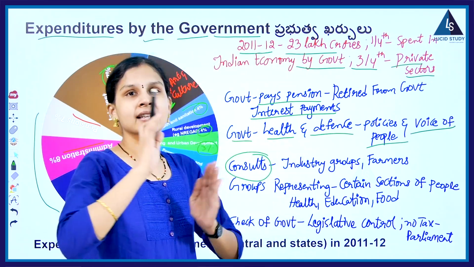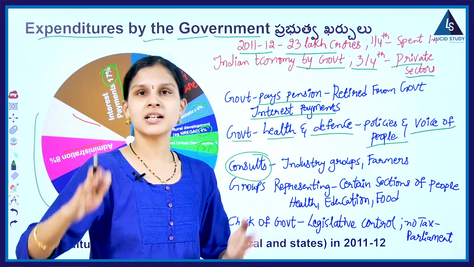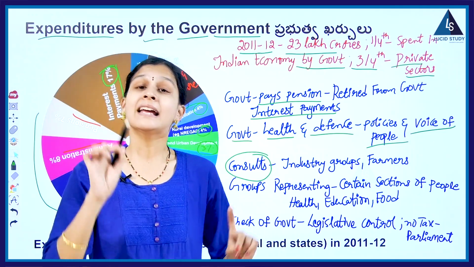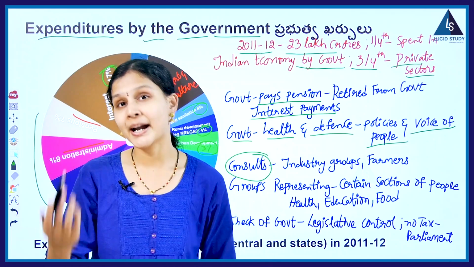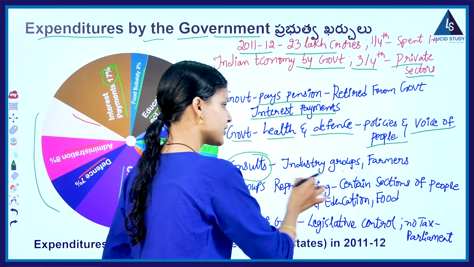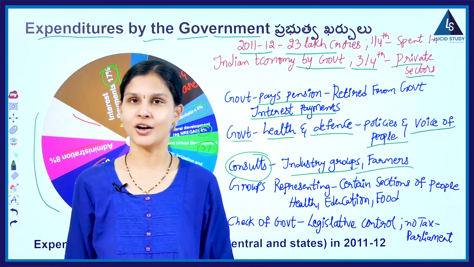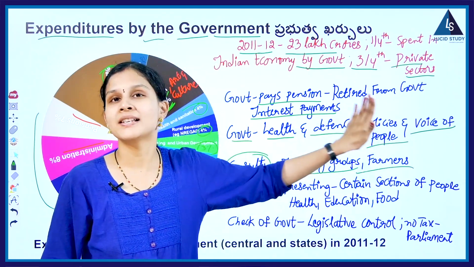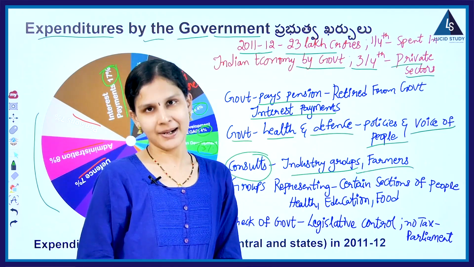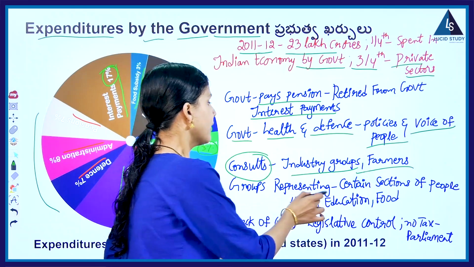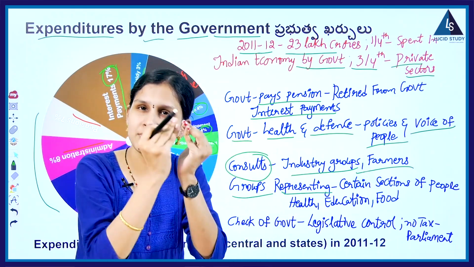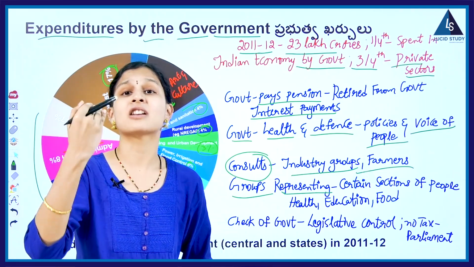So here, the entire annual budget will be prepared by government only. But it even consults and takes the advice of other groups of people also, like industry groups, farmers, etc. So it takes the advice of these sections of people while preparing the budget. And here, what happens? Some groups of people who are representing some sections of people will raise their voice.